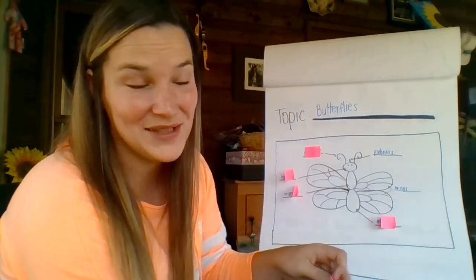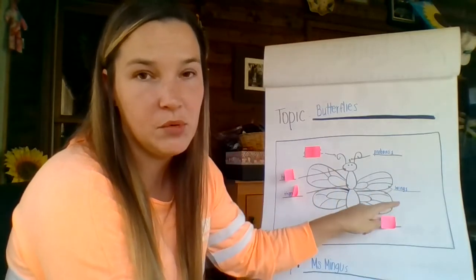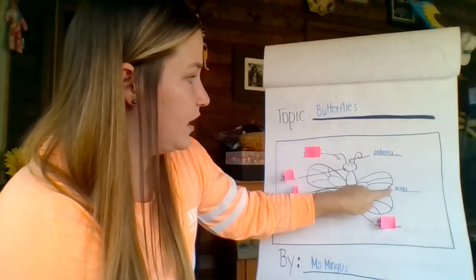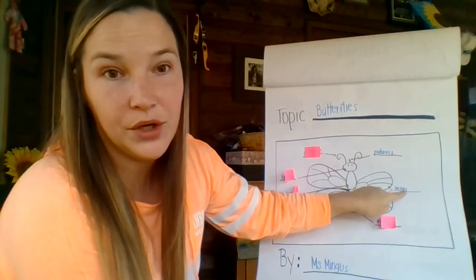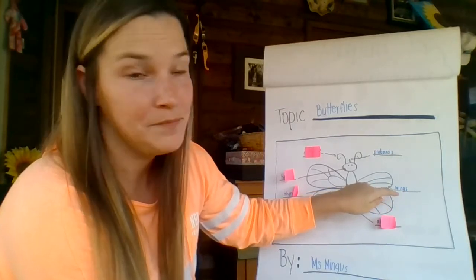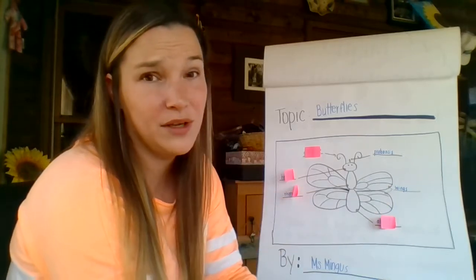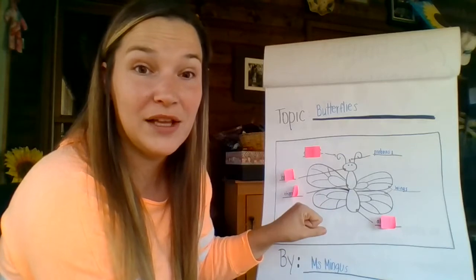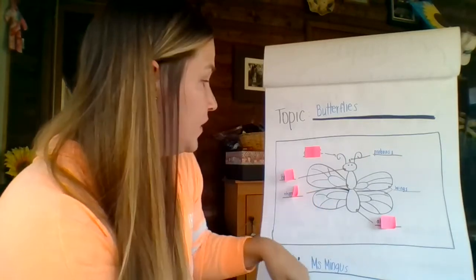They're wings, that's right. We know we had 2 sets of wings, but I just wanted to label one side so that everybody knows what we're talking about, okay? So we've got our 2 little arrows, my line, and I've written the word wings, okay? And remember, you can always sound these words out. There are some tricky words on this butterfly, okay? So you can pause Miss Mingus's to look at mine to spell it correctly, or you can use your kindergarten sounds, whatever works for you, okay?